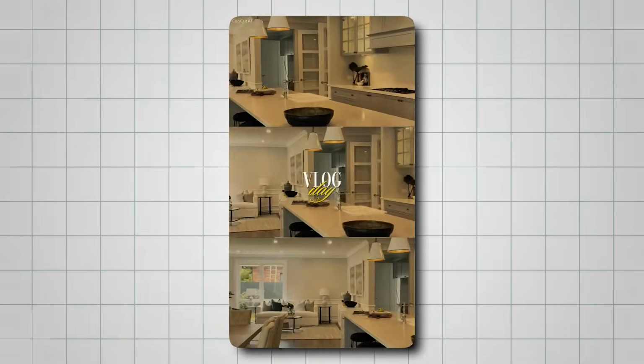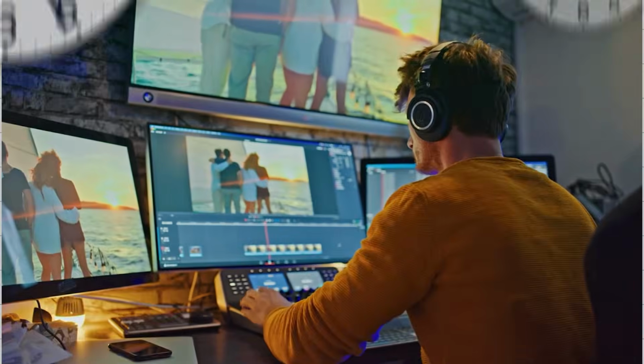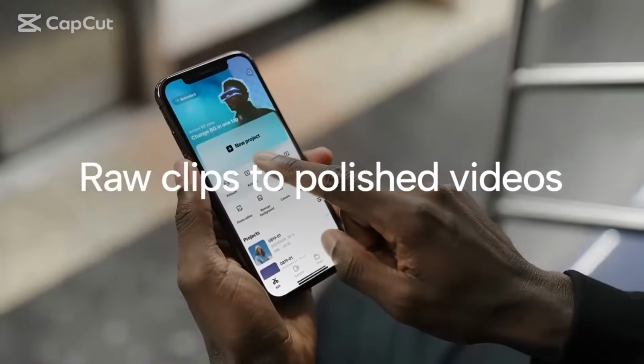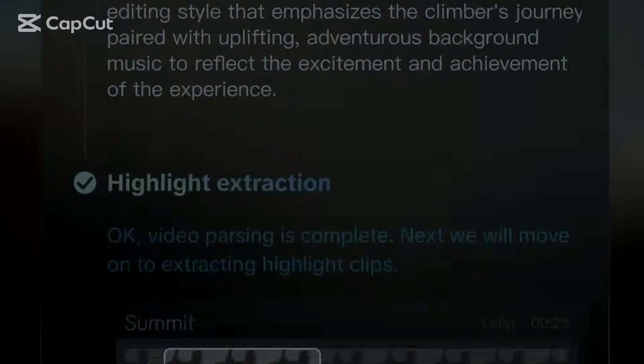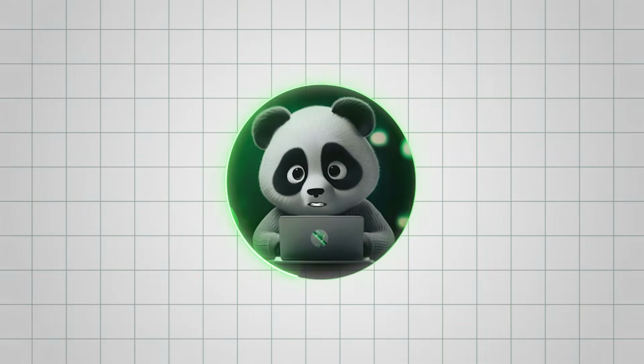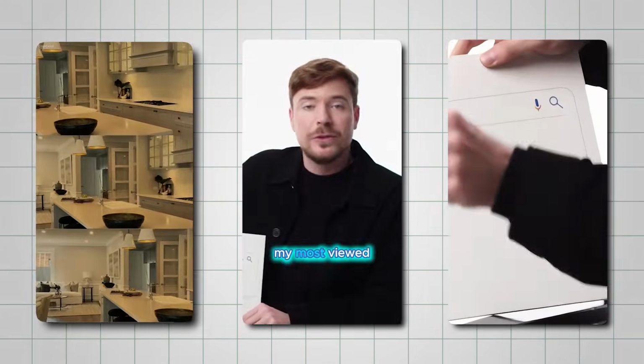I combined clips in CapCut and turned long videos into engaging shorts, saving hours of editing. This is the newly launched CapCut AutoCut feature, and in this video, I'll show you exactly how to use them, show how well they actually work, and whether they can save you time when creating short-form content.